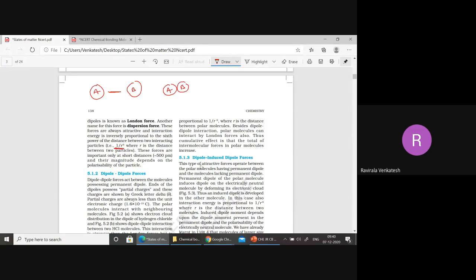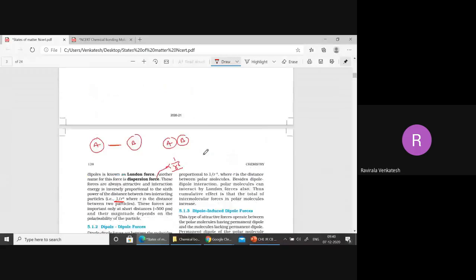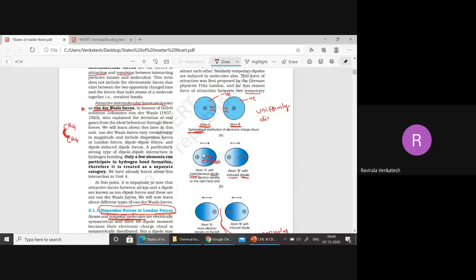The dispersion forces are inversely proportional to r to the power of 6, that is, 1 by r to the power of 6. R is nothing but the distance between the two particles. This is the r actually, the distance between the two particles.